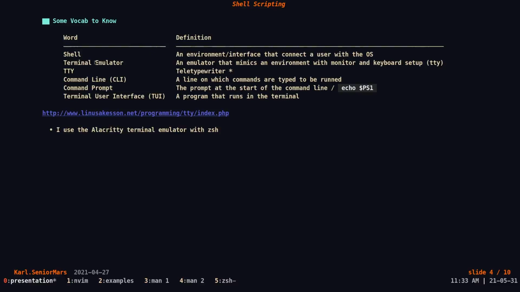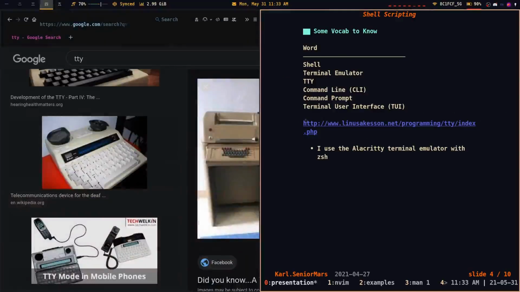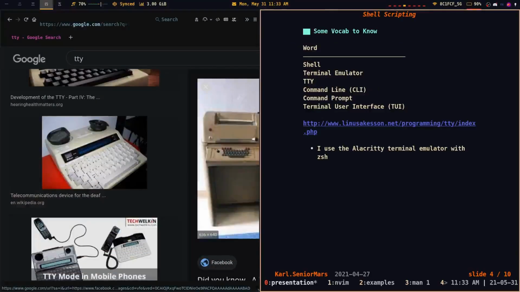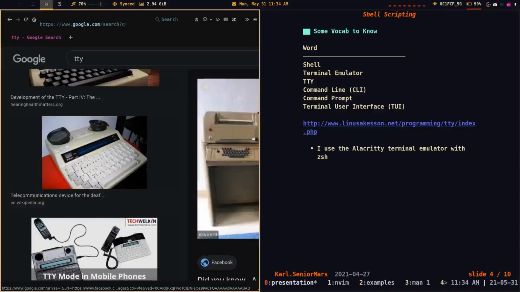Finally, a terminal user interface is a term people use. It's kind of like a GUI, which is a graphical user interface. So basically, instead of having an application or program run in a GUI, you would have it run on your terminal. Just to emphasize all these things, for example, I am using the shell csh right now, and I am running it alongside the terminal emulator Alacritty.